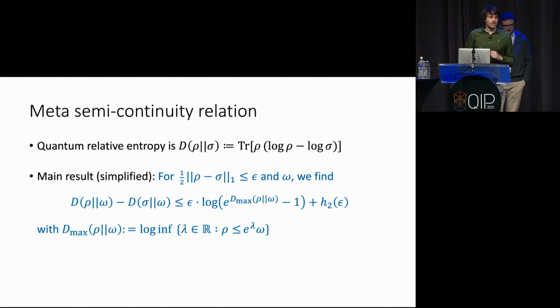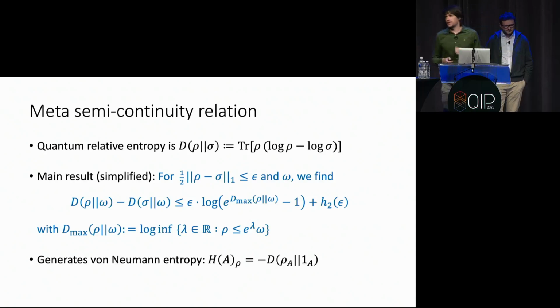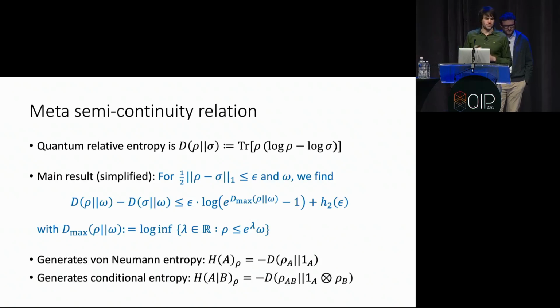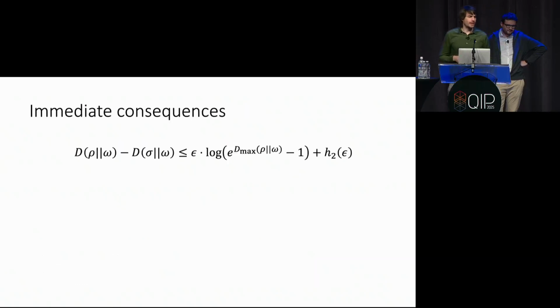Good. And now I said this quantum relative entropy is a bit of a parent quantity. So for example, it generates the von Neumann entropy if you just plug in the identity matrix for omega. Or it generates also the conditional entropy if you plug in for omega the identity tensor the marginal on the B system.